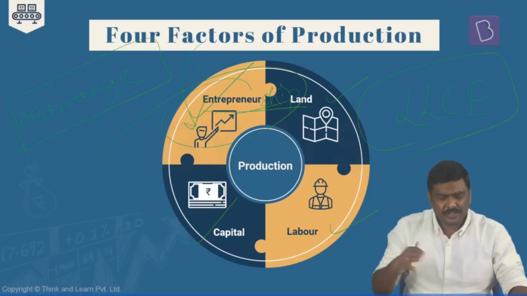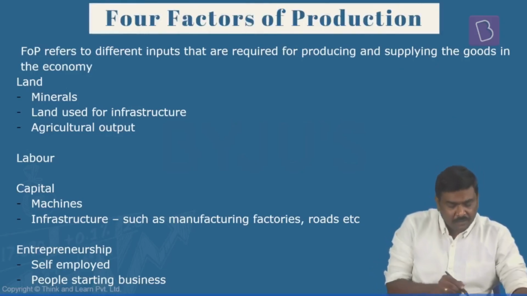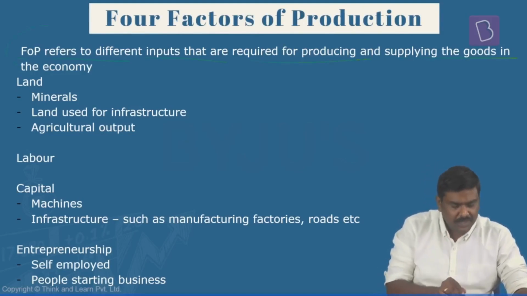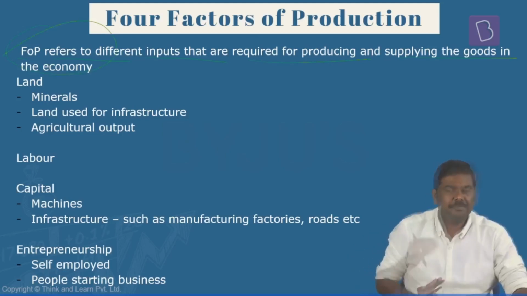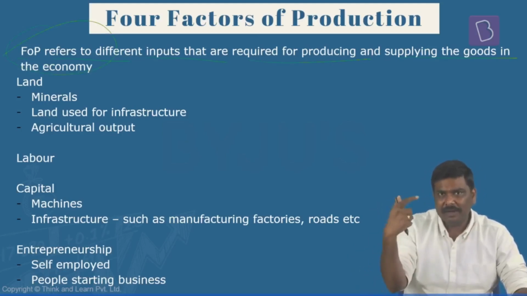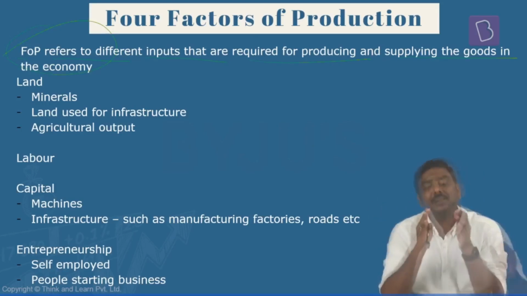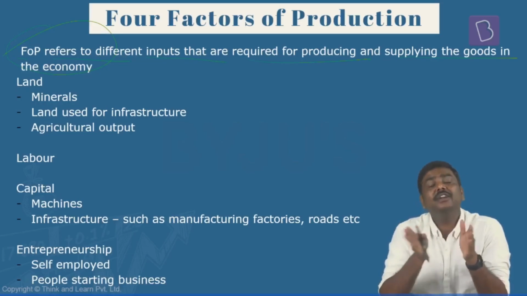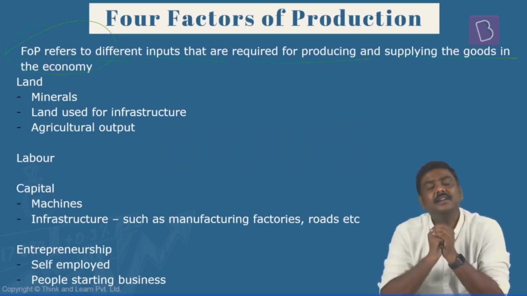Done? Now, beyond this, what are the important points here? The factors of production basically refers to the inputs that are required for producing and supplying the goods in the economy. We've already seen the definition. What are the four factors of production? Again, these four are land, labor, capital, and entrepreneurship. But earlier I have told you, within these four factors of production, there are different concepts. Let's try and understand this.